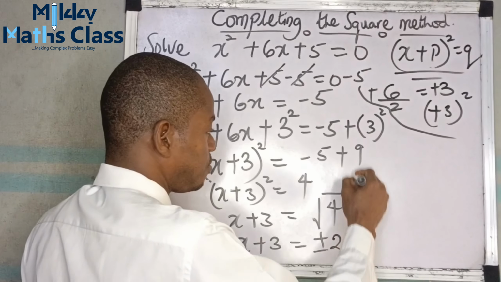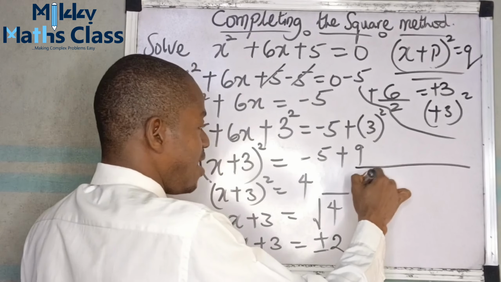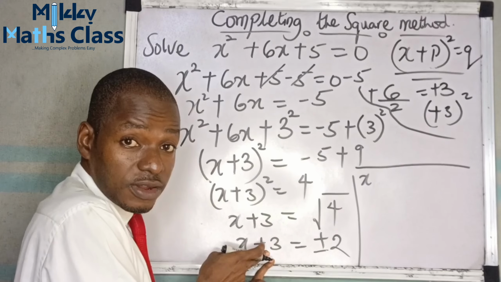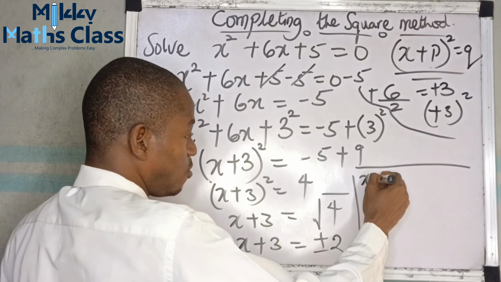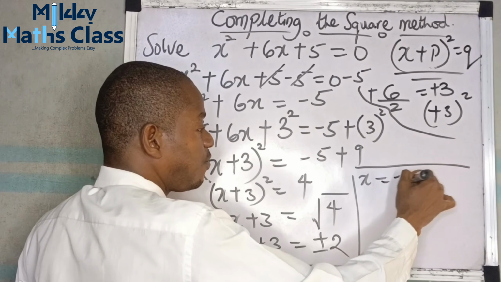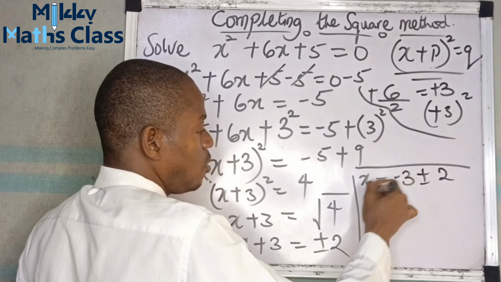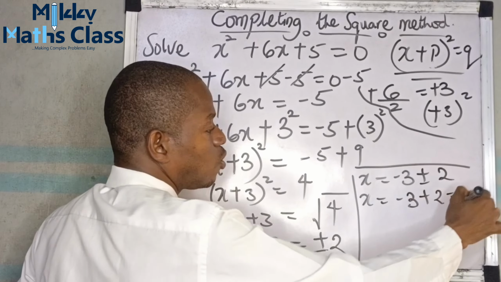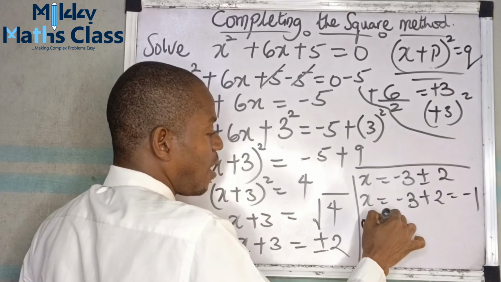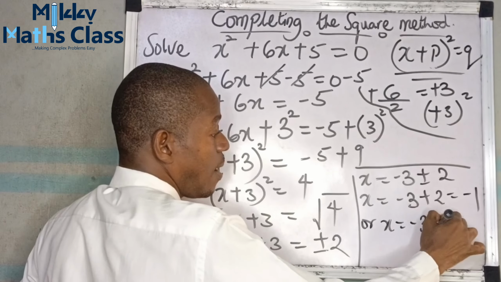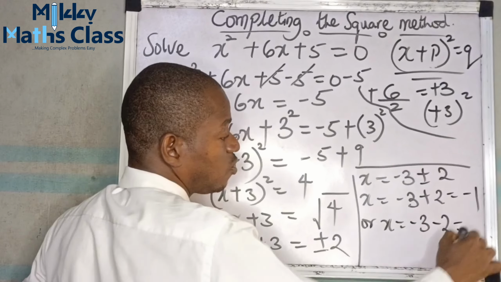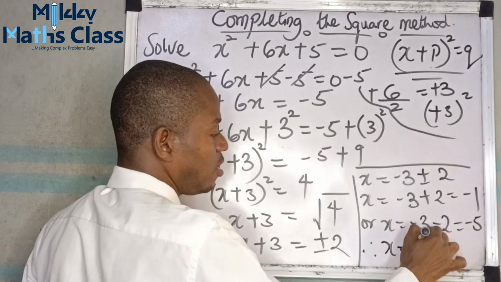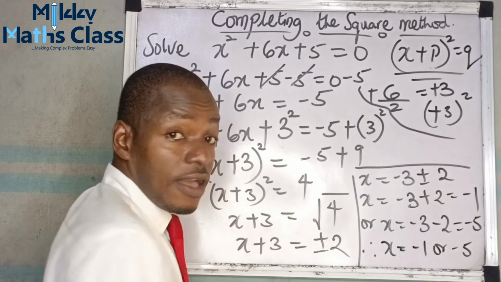So this becomes, let's conclude, our x plus, okay, take the 3 to this side. So this becomes negative 3. Subtract 3 from both sides. So this becomes x is equals to negative 3 plus or minus 2. So that means our x is equals to negative 3 plus 2, which is equals to negative 1, or our x is equals to negative 3 minus 2, which is equals to negative 5. We can conclude, therefore, our x is equals to negative 1 or negative 5.